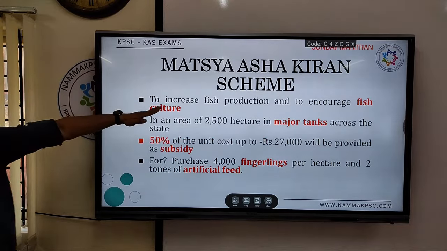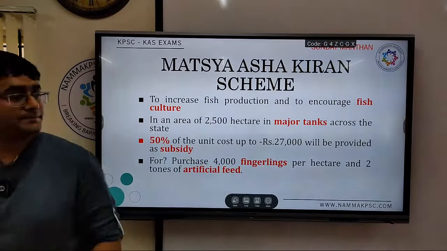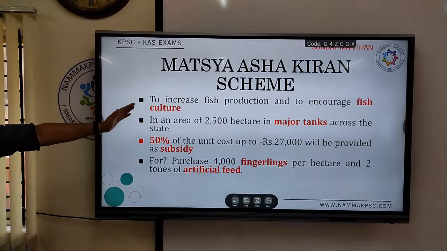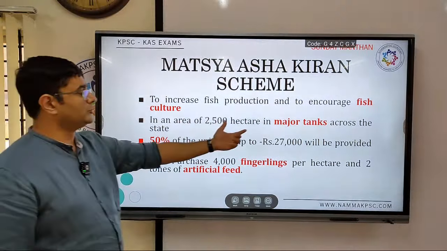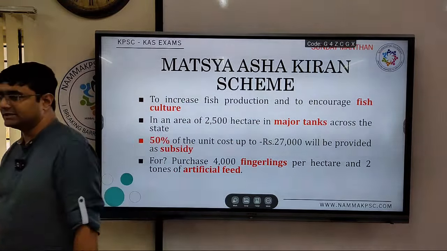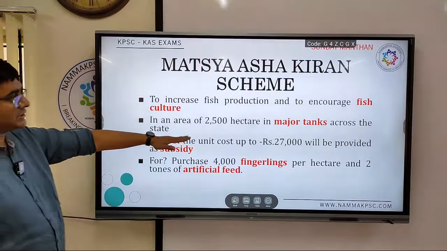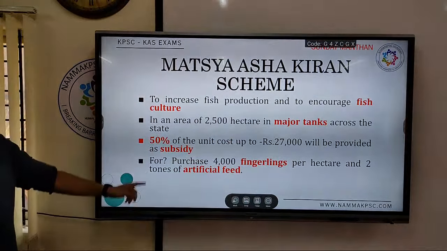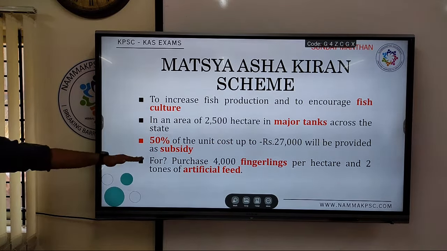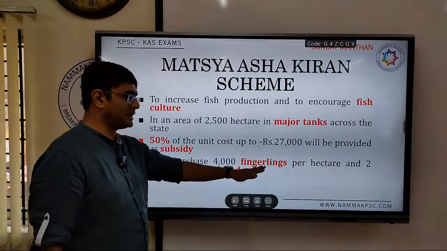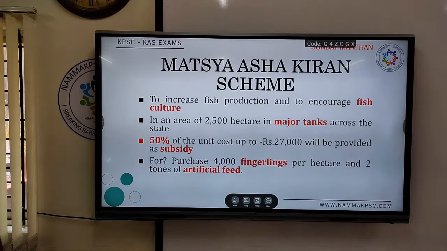All right. So the objective of the scheme is to increase the fish production and to encourage fisheries through fish culture. Here the objective is to promote fishes in major tanks across the state. 50% of the unit cost, that is a maximum of 27,000 rupees, will be provided as subsidy, for the purchase of fish fingerlings as well as for artificial feeds.